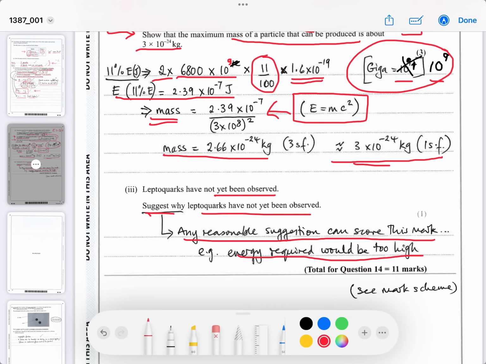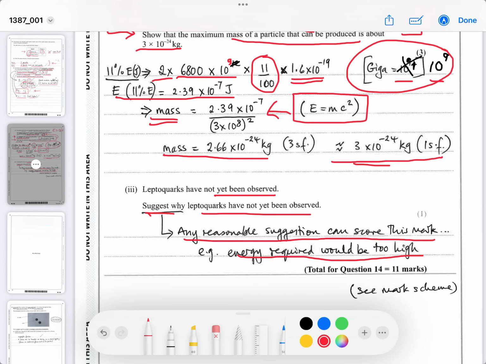Now, the mark scheme allows you to put leptoquarks would have a mass greater than what we just calculated. Because obviously they're saying this is the 11% of the energy. So say the mass is too high, energy needed would therefore be too high. So I think that's basically it. The energy of the collisions would be insufficient to create that amount of mass.